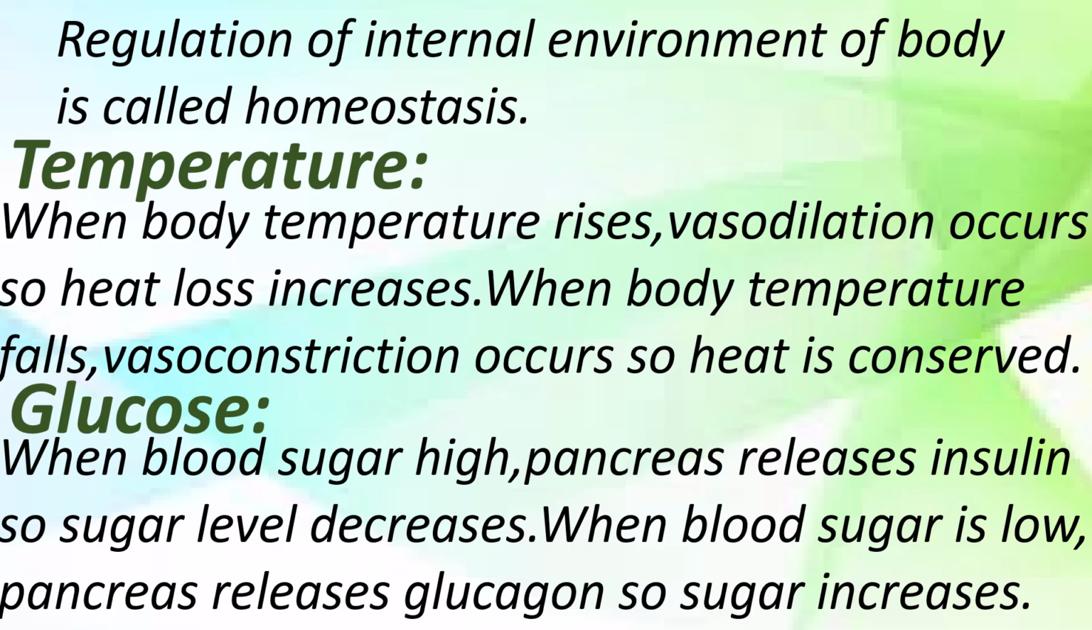When blood sugar level is very low, then the pancreas, the same gland, releases glucagon. This increases blood sugar level. So insulin decreases blood sugar level, glucagon increases blood sugar level. In this way, our body regulates its blood sugar level.